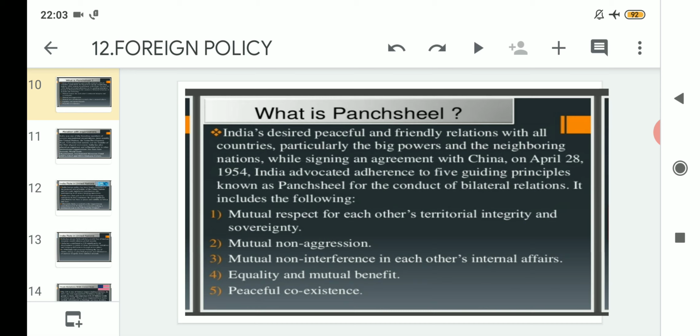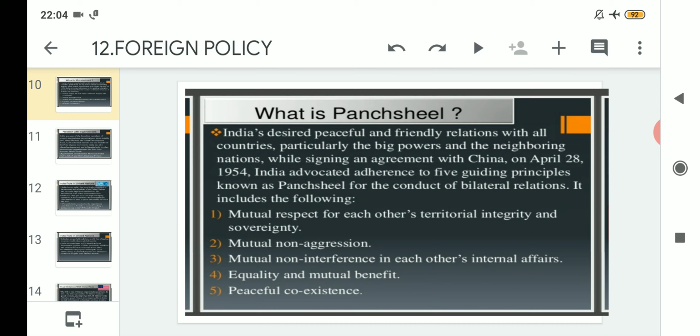So Panchsheel includes the following 5 things. Number 1 was mutual respect for each other's territorial integrity and sovereignty. That means no country should come to interfere in another's territory. So in order to maintain mutual respect, the first point is that it should give full respect regarding territorial integrity and sovereignty.